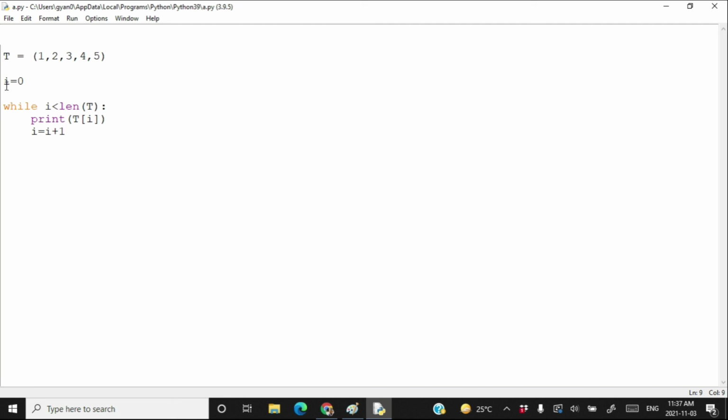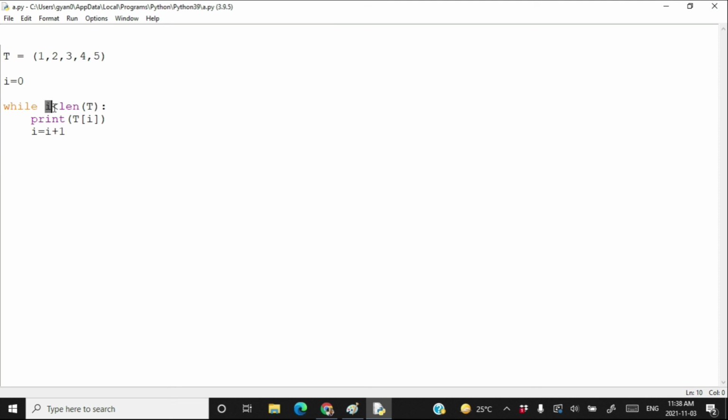So what is happening here is that initially i is equal to 0, then we are checking if the length of the tuple, that is 5, is greater than 0 or not. That means if 0 is less than 5 or not. If yes, then print T[0] because the current value of i is 0. Then increase the value of i to 1. After increasing the value of i to 1, again check if 1 is less than length of tuple or not. Yes, 1 is less than length of tuple. Then here you print T[1] and then increase the value of i to 2.